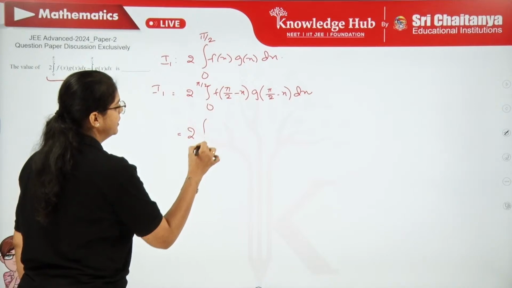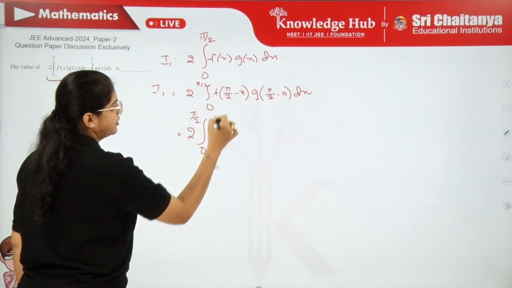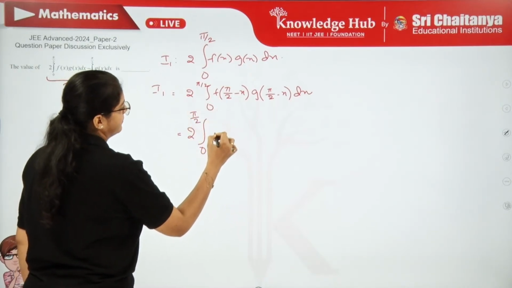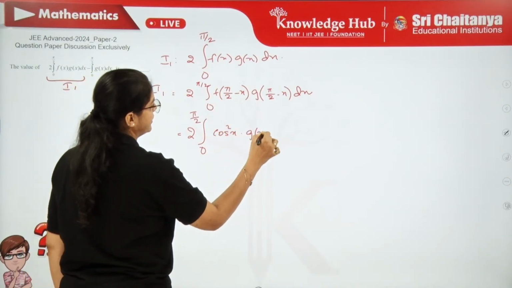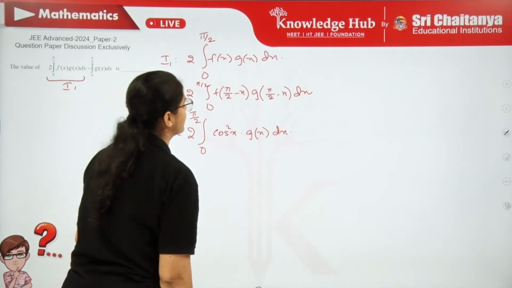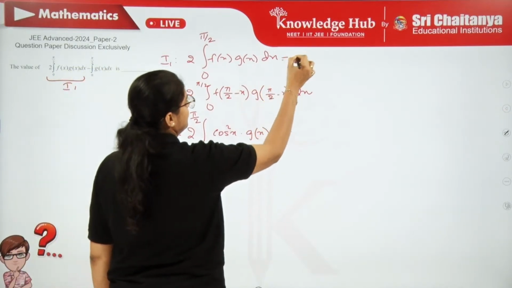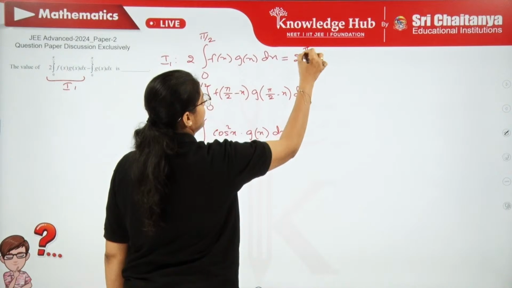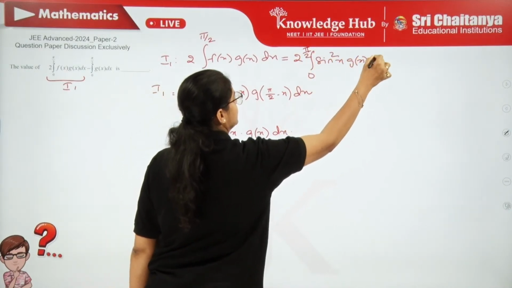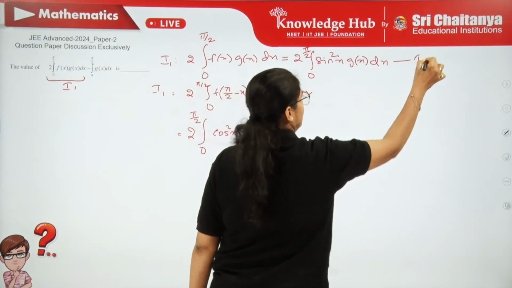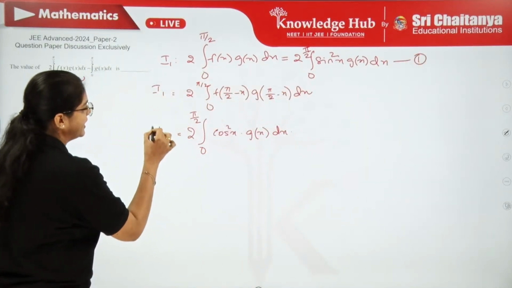So 2 into the integral from 0 to π/2, we got cos²x into g(x) dx. And in the first place, this is sin²x into g(x) dx. Let me take it as 1.